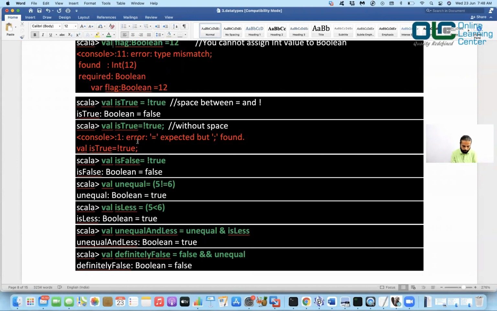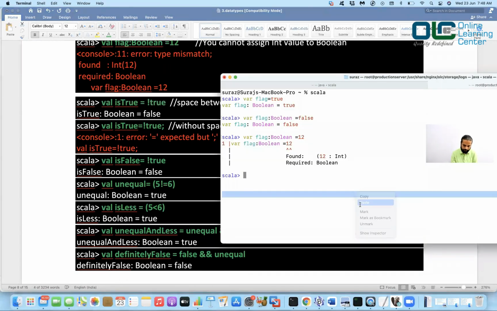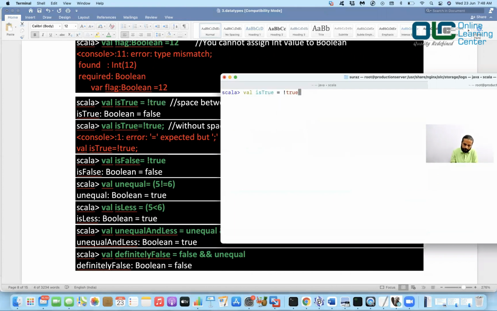So look into this. What we have done is we have tried doing the same thing with a space and without a space, and it did not work. Let us see what happens this time. Okay, so I'll just paste val isTrue is equal to not true. It said false, and let me try it this way.